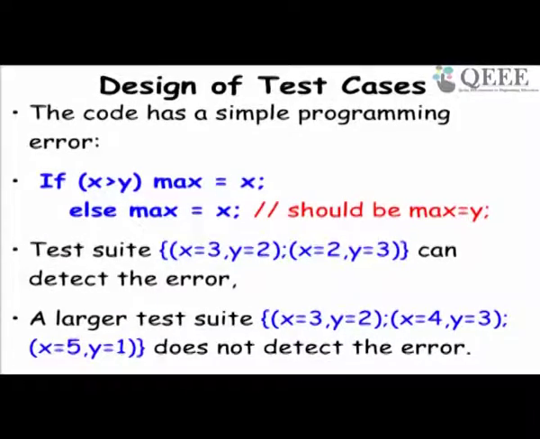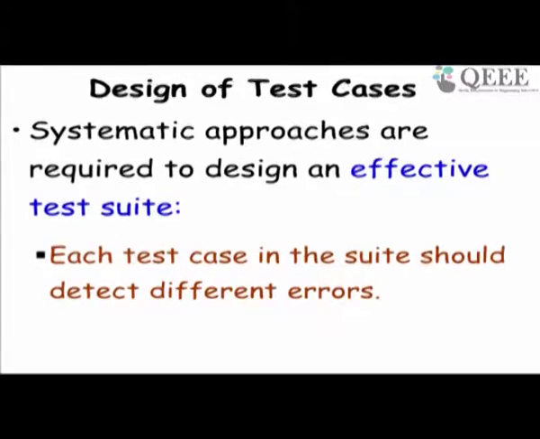Only when it is designed properly like this is there meaning in saying that we have executed this many test cases, and it will take less effort and time. That's the reason why we need to design test cases. In a well-designed test suite, each test case should try to detect different errors.